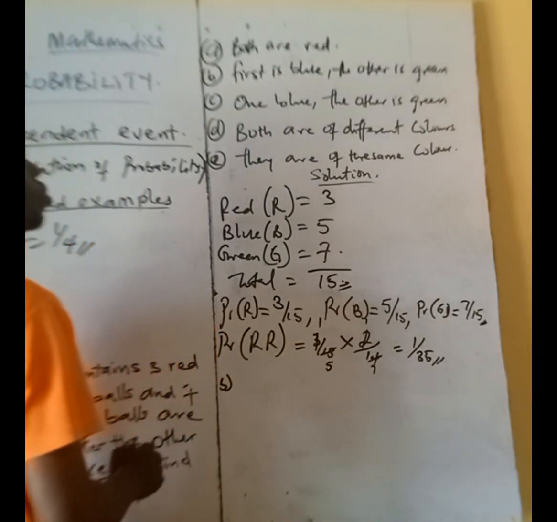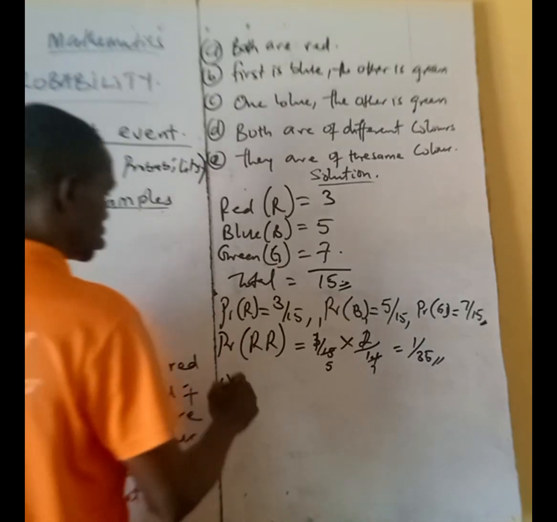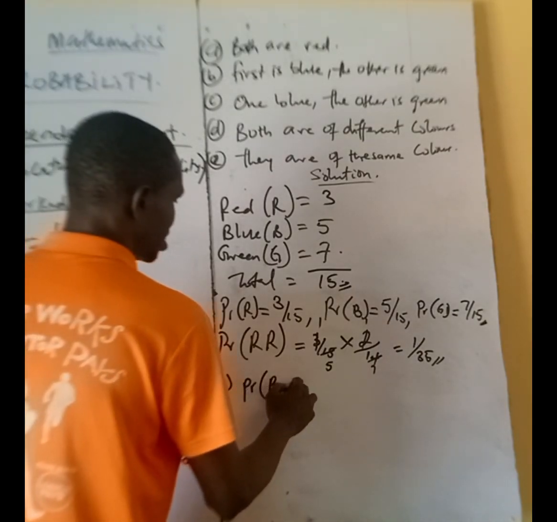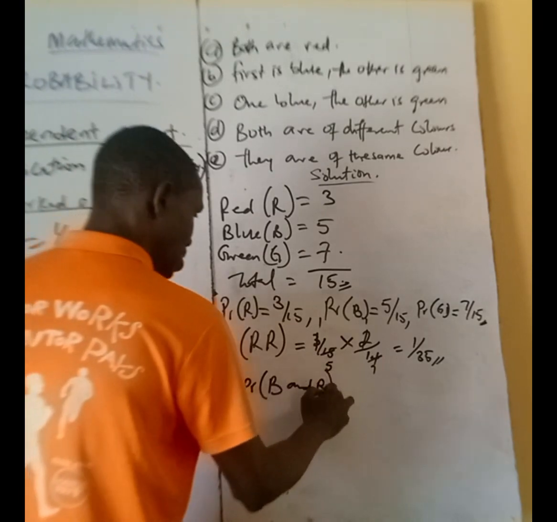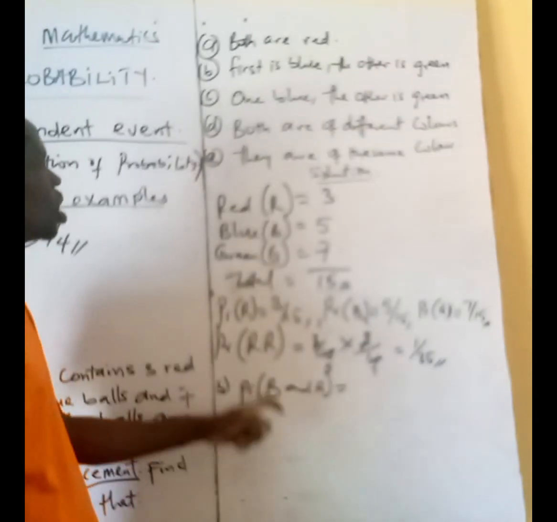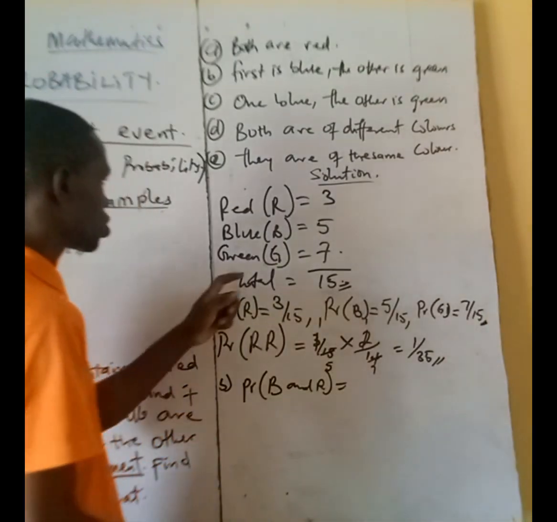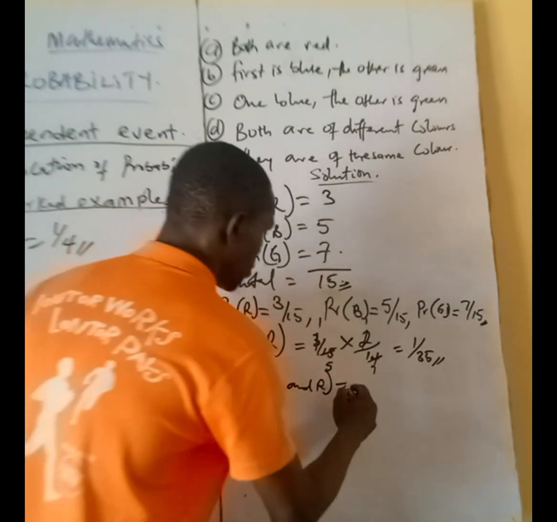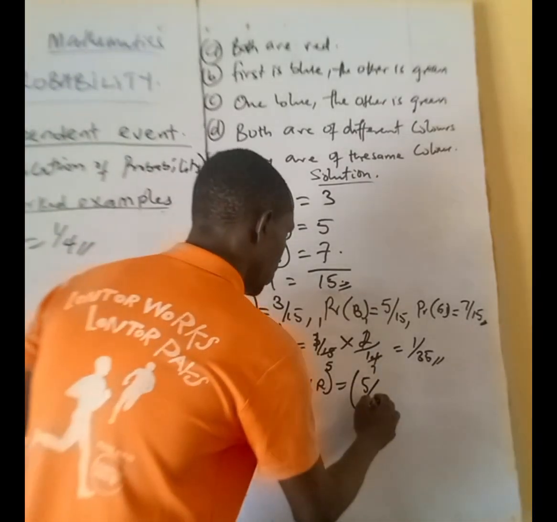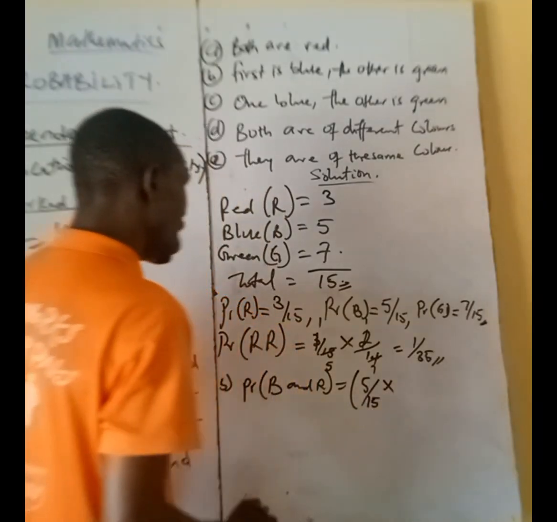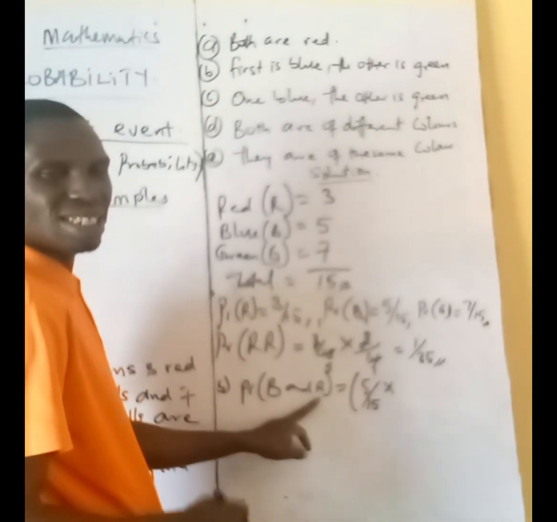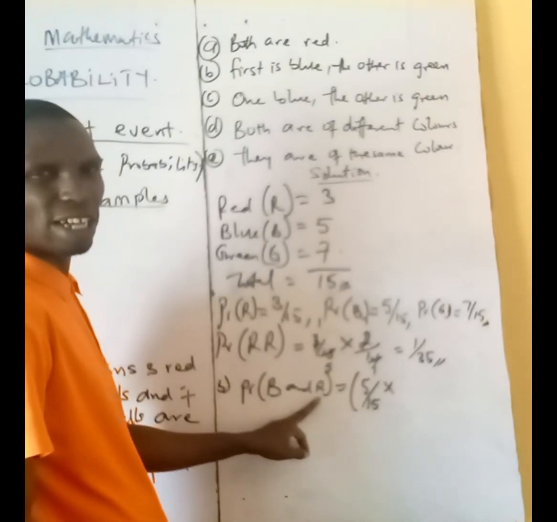Then B. First ball is blue, the second is red. That will be the probability of blue and red. First one is blue and the second one is red. So what's the probability of picking blue first? It is still complete, 5. That will be 5 over what? 15 times. Now, the second one is red. Red is still complete.